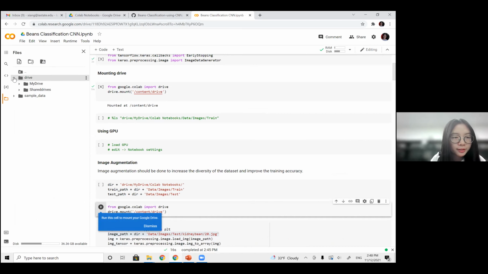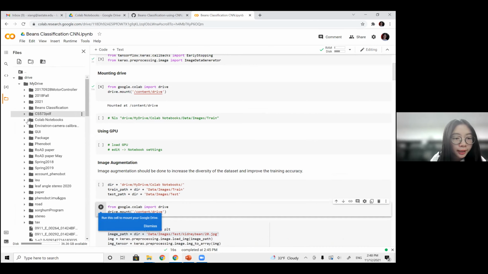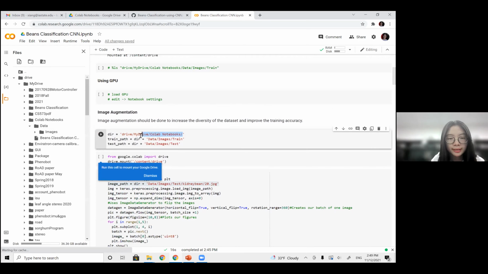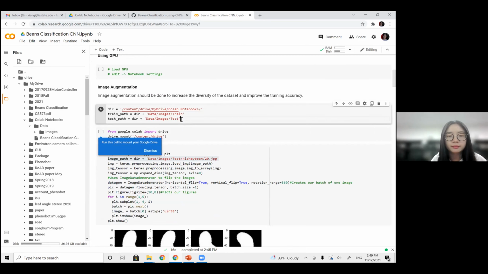In my case, it's Drive, My Drive, and Colab notebooks and the data. So to find this path, you can copy the path from here and put that path in this working directory, so that the code will know where your data is located.